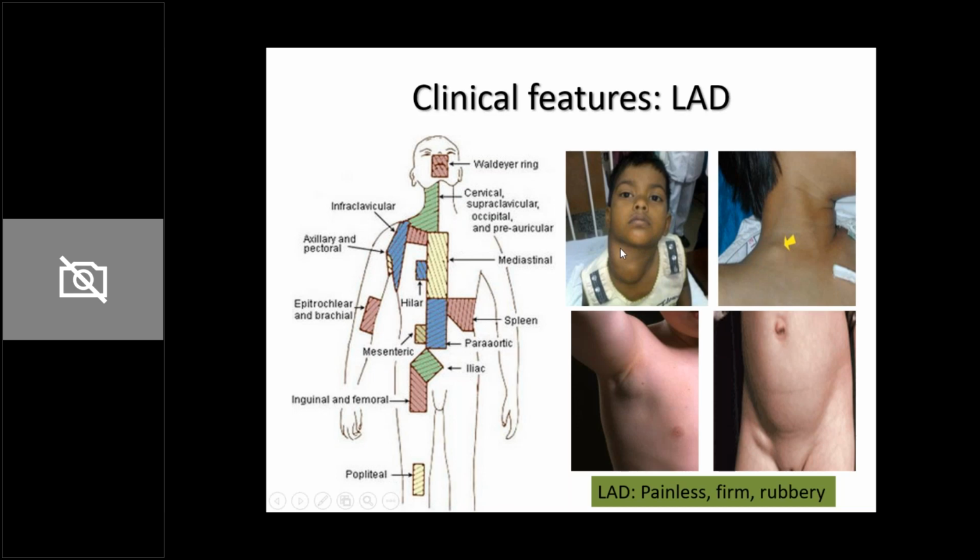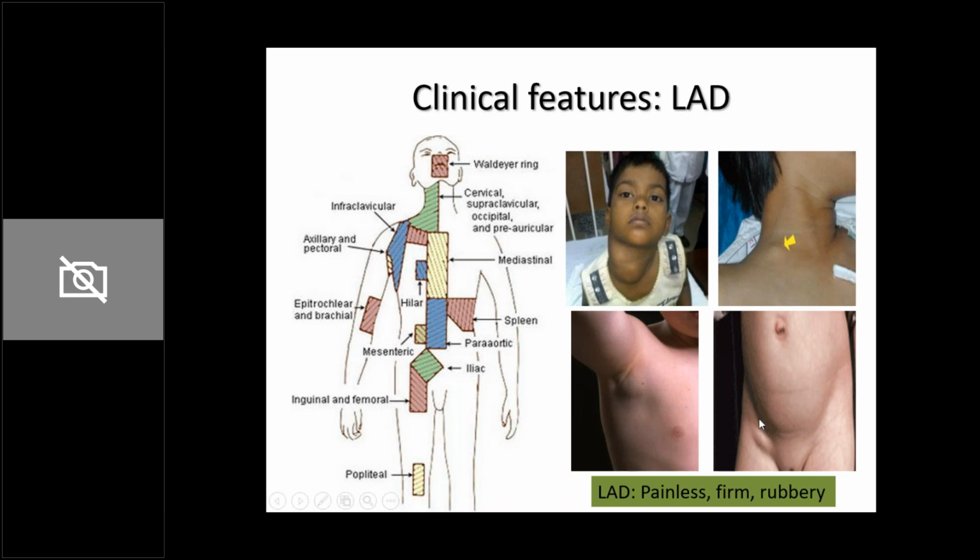So this is cervical lymphadenopathy in this first picture. Look at this particular lymph node. This is a supraclavicular lymph node. If you don't pay attention, you're going to miss this. Then you have axillary lymphadenopathy and inguinal lymphadenopathy. Also note that you usually use a cutoff of 1 centimeter for cervical nodes, 1 centimeter for axillary, and 1.5 centimeters for inguinal lymph nodes.